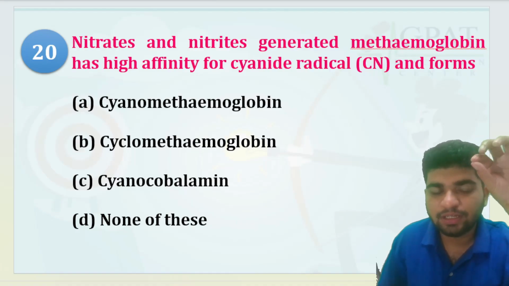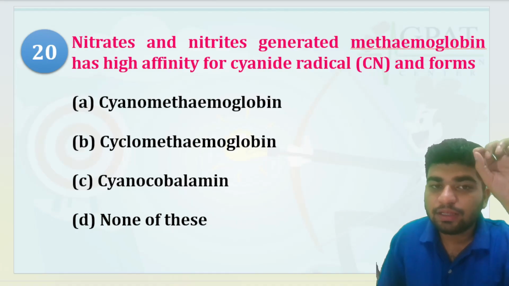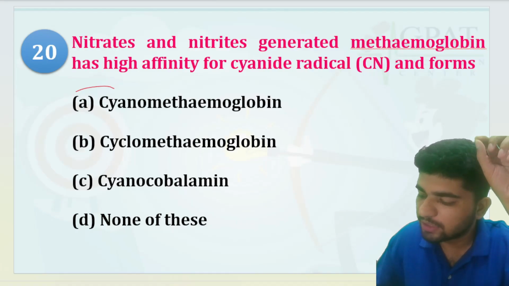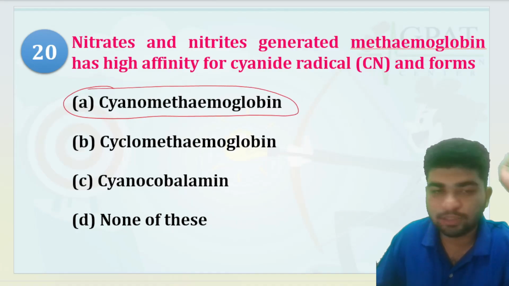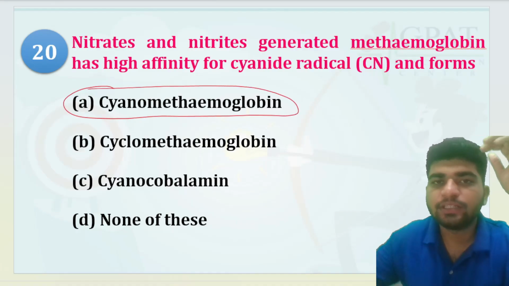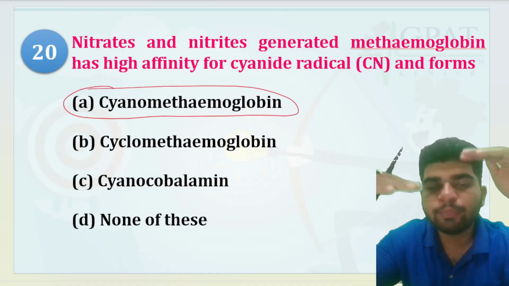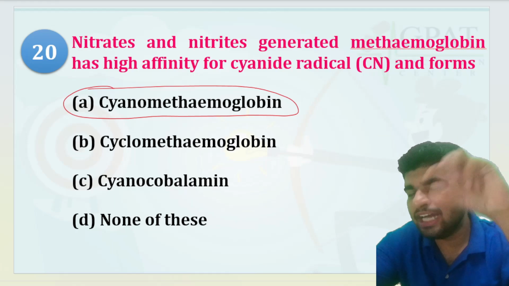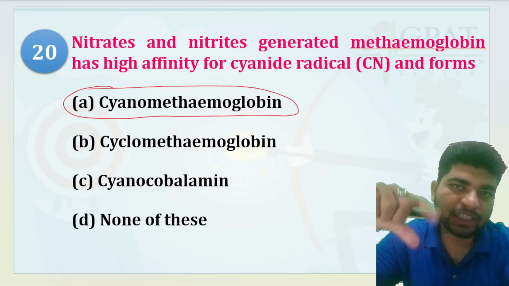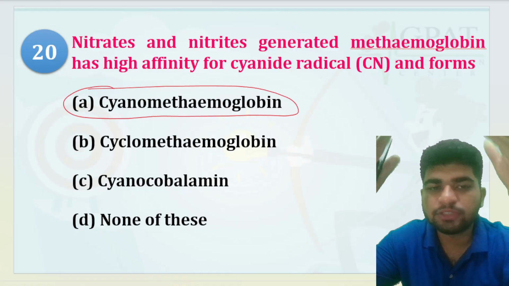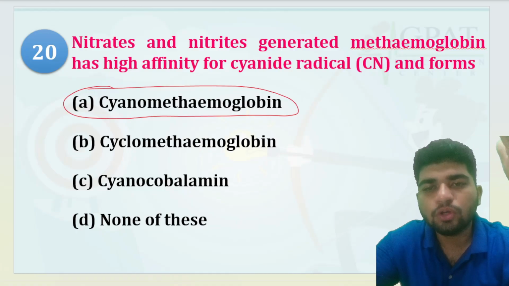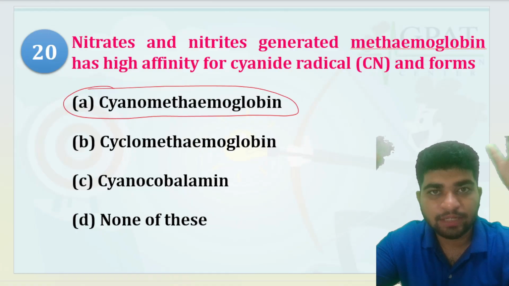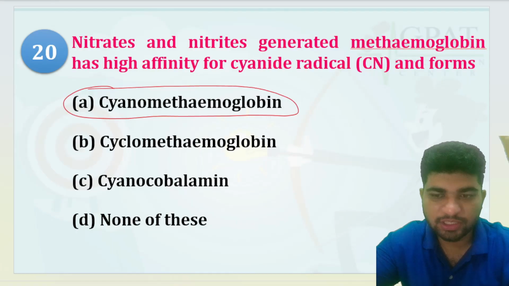I have just taught you that nitrates form cyanomethemoglobin. Nitrates oxidize the hemoglobin into methemoglobin, and that methemoglobin forms a complex with cyanide ion, which forms cyanomethemoglobin and will reduce its toxicity.